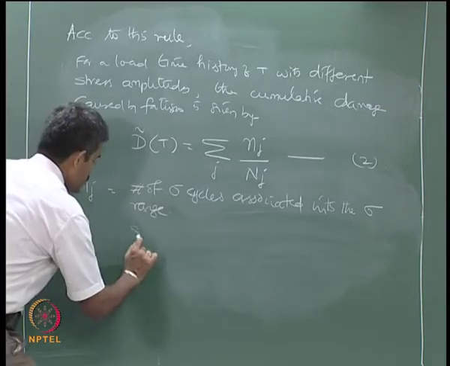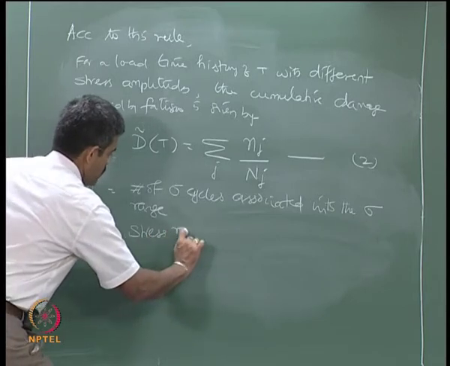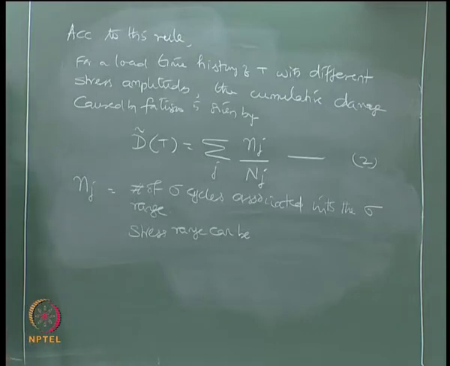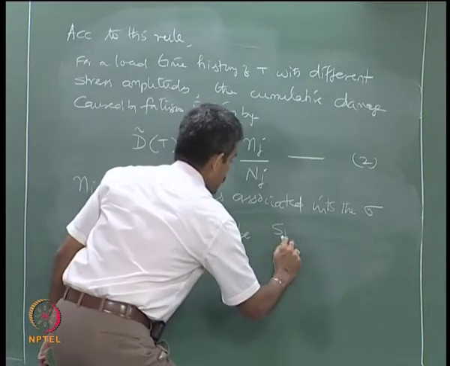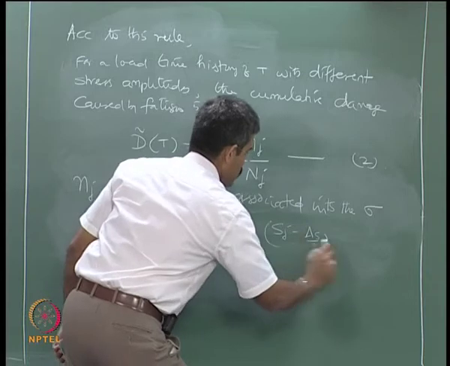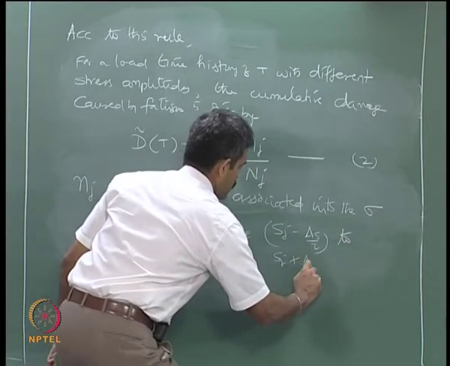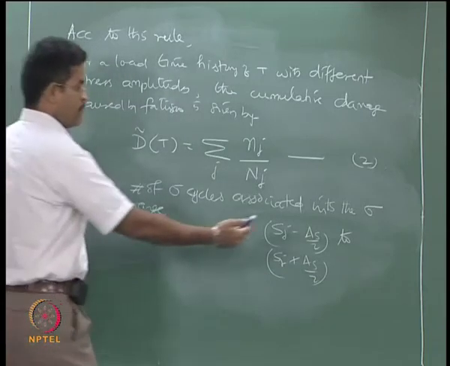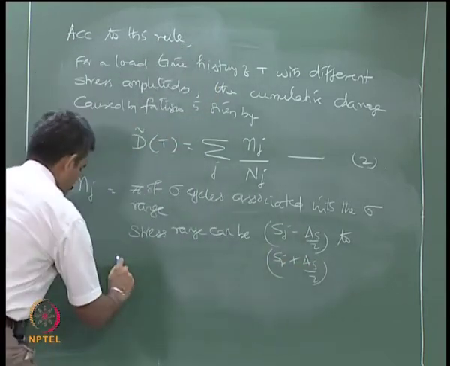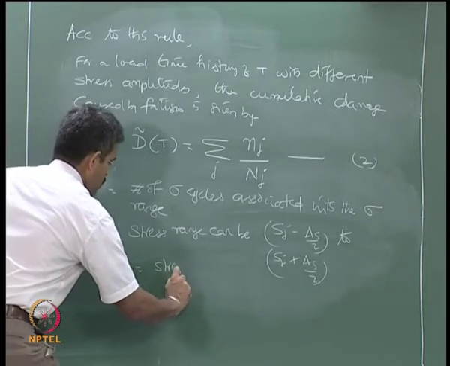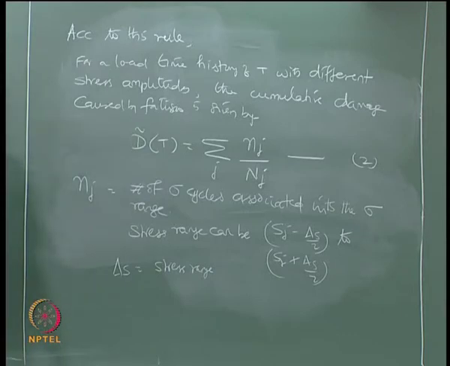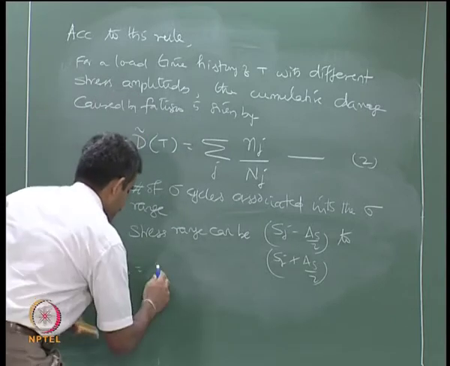Now, the stress range can be Sj minus delta S by 2 to Sj plus delta S by 2. So, half of minus and half of plus, where delta S is what we call the discretization length of this.